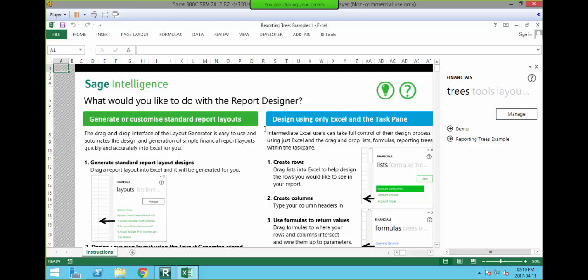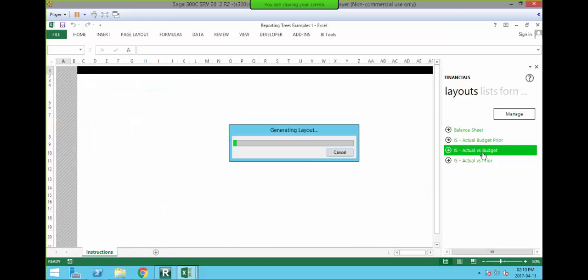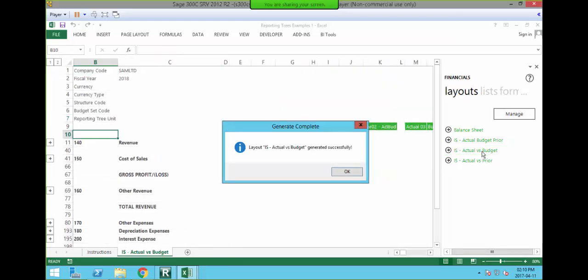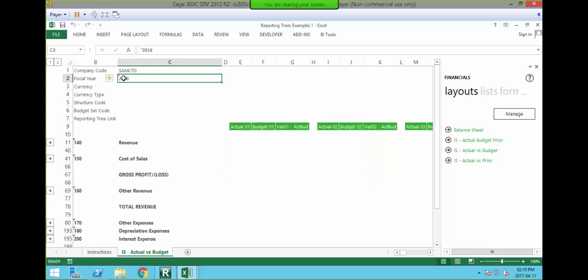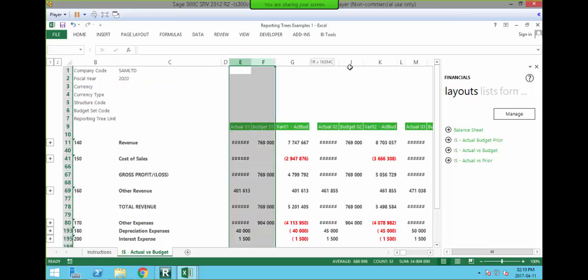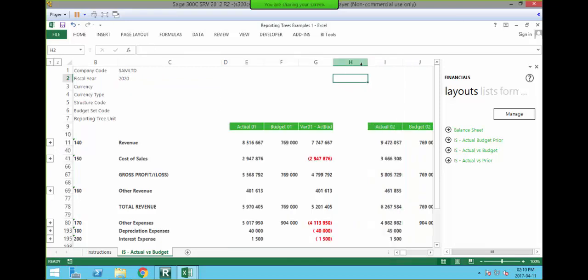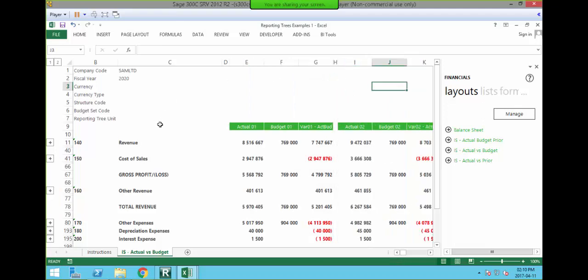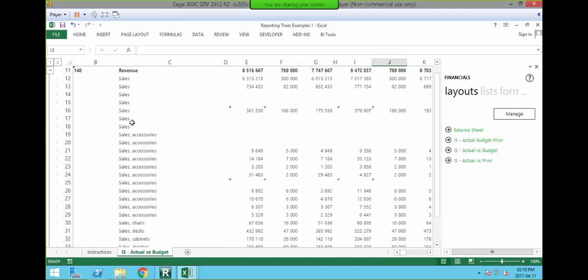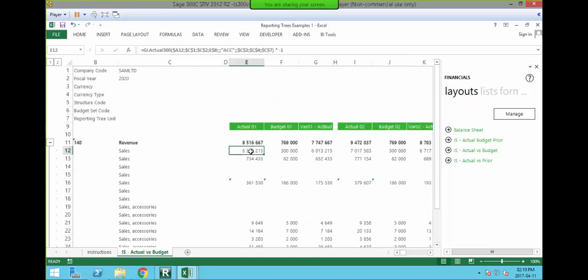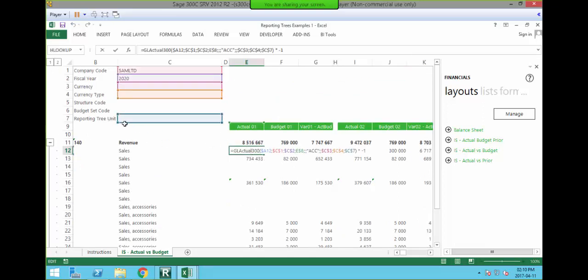So before I do that, let me go and create a layout first so we have something to work with. So I'm going to click on my layouts, and I'm going to click on actual versus budget. I'm going to click OK, and I'm just going to change the date, and as I change the date, you'll see my data is automatically updated. Let me just work with these bunch quickly. There we are. Okay, and if I open up my groupings and I double click on my formulas, you'll see that my reporting tree has been linked to my formulas.